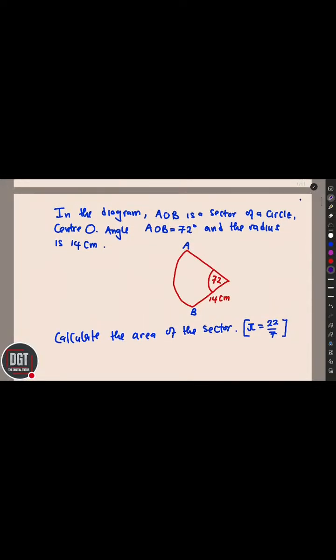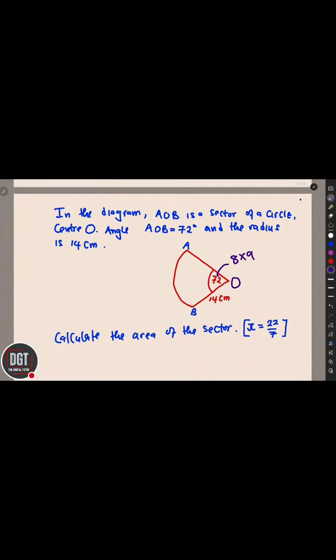So in the diagram, AOB is a sector of a circle with center O. I should have indicated O there. Angle AOB is 72, as you can see there. And 72, by now you know that is 8 times 9 or 9 times 8.